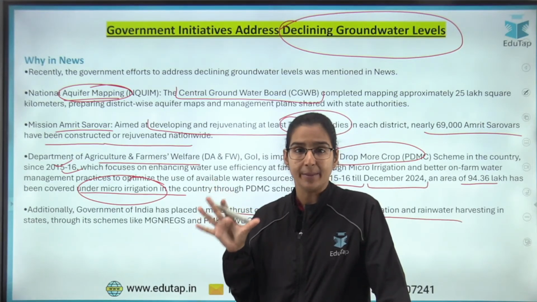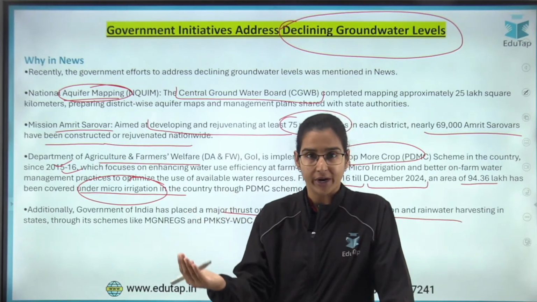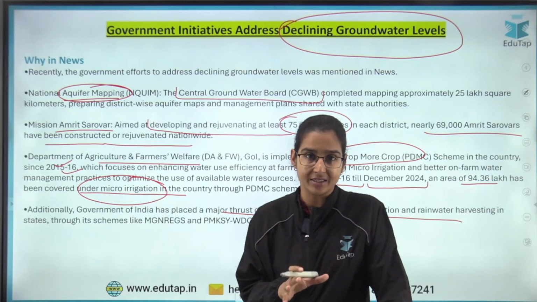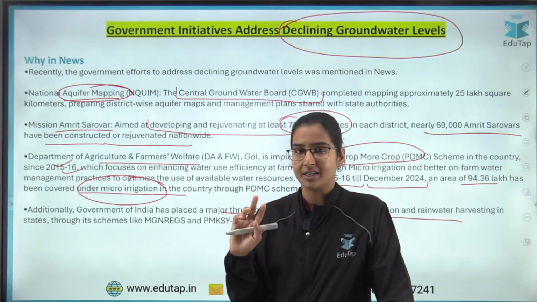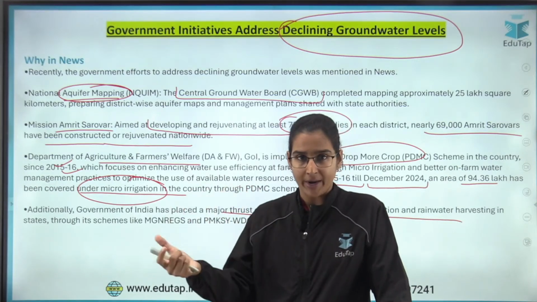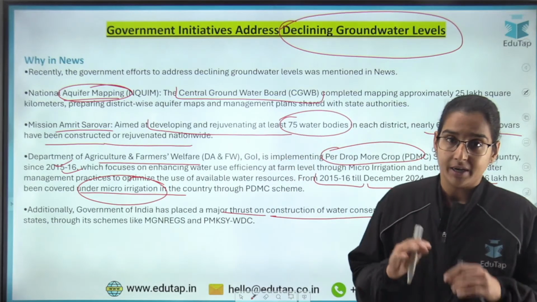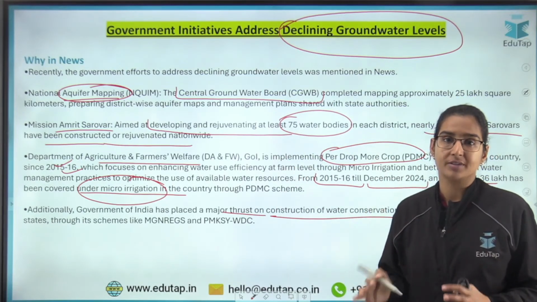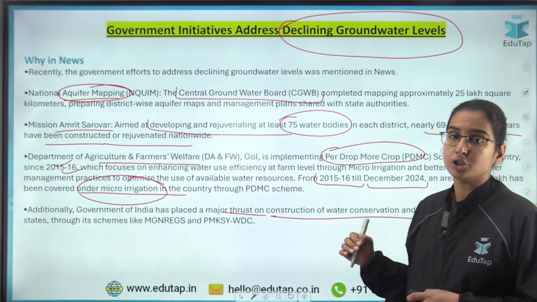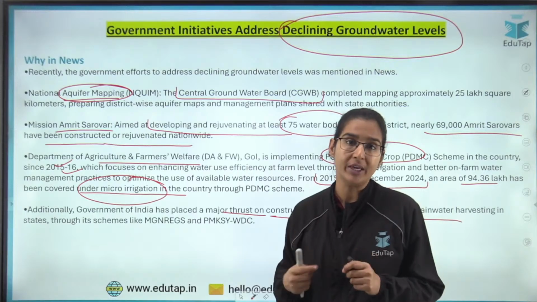So to make sure that employment is directed and channelized through more productive resources in a better way, we are trying to construct rainwater harvesting systems as a part of the NREGA. So it is like shooting two sparrows with one arrow. One, we are providing employment, and secondly, we are also constructing rainwater harvesting structures. These are a few initiatives that the government has undertaken to address the groundwater level issues that our country is currently facing.